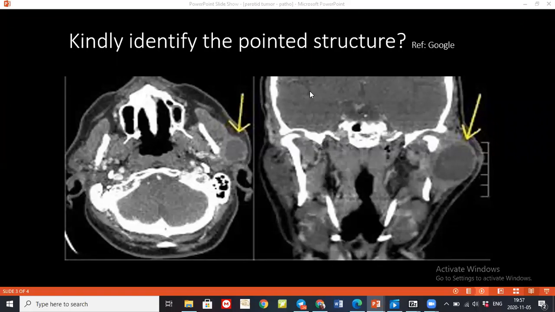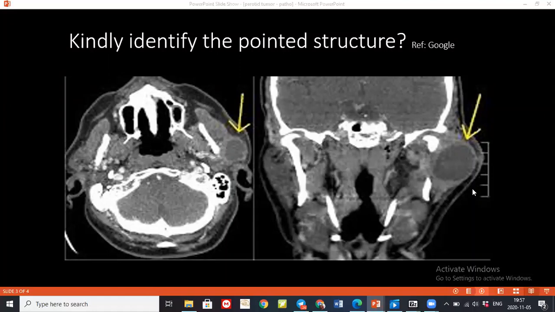On CT, you can't actually say whether it is malignant or benign. You can only say the radiology features. Isn't there a little extension into the underlying structure?